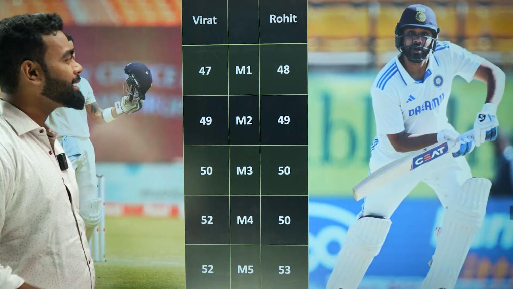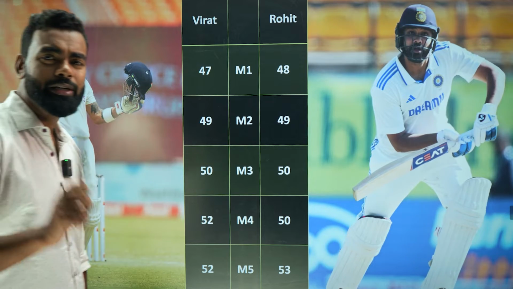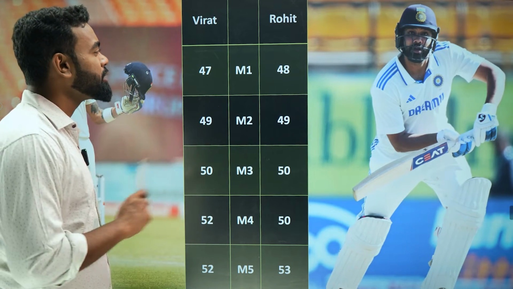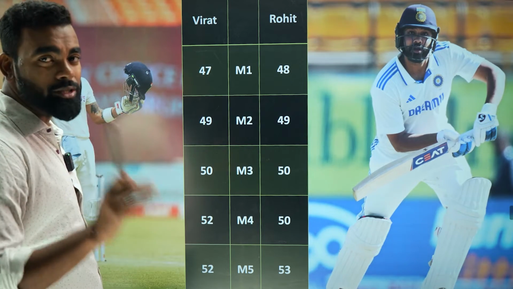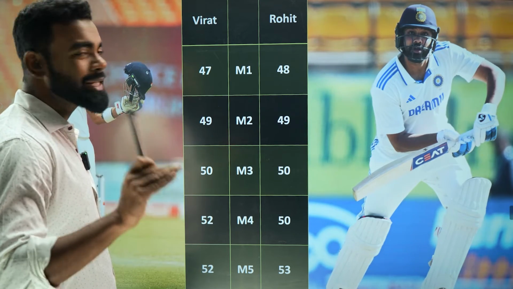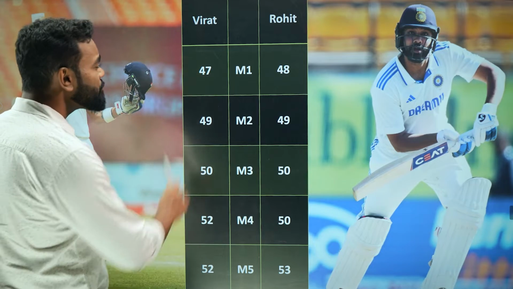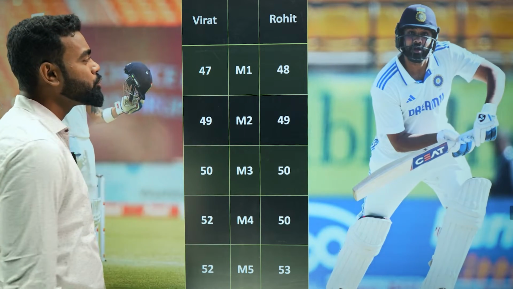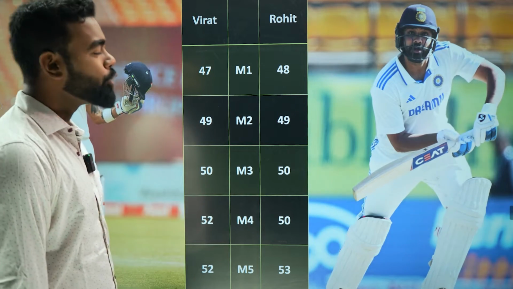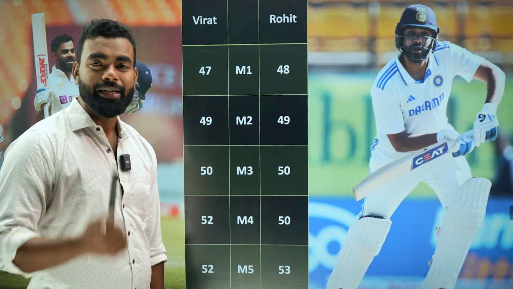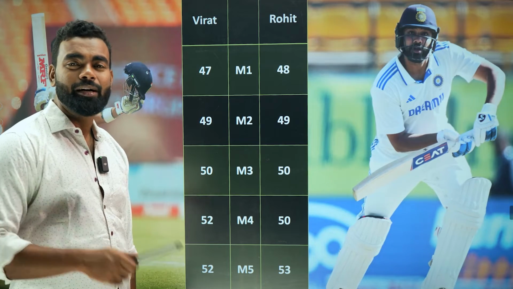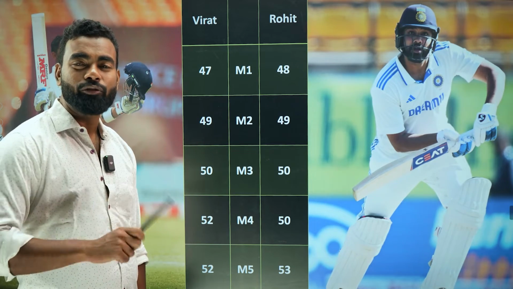My question is that, let's say you have only one place, you need to choose one batter out of these two famous batters. And this 5 data is only there. There is no other external data and other external factors are there. Based on this 5 data only, how can you choose one player out of Virat and Rohit? You might love Virat Kohli, you might love Rohit Sharma. That is not the case here. The case is, based on this data, how you can select one player out of these 2 players.